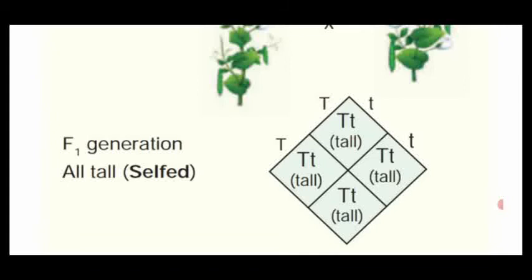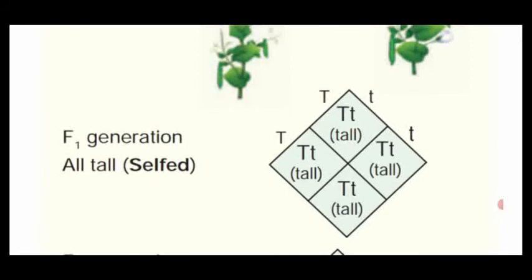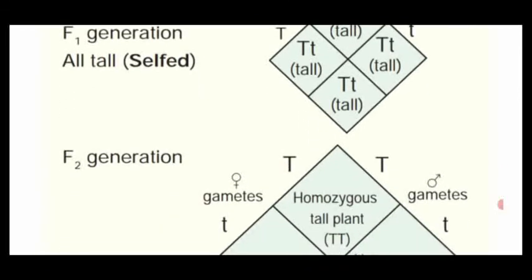So they produce capital T with a small t. So all the gametes which are produced in the F1 generation form the heterozygous